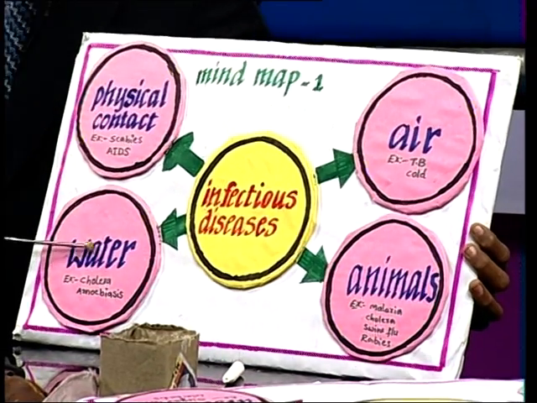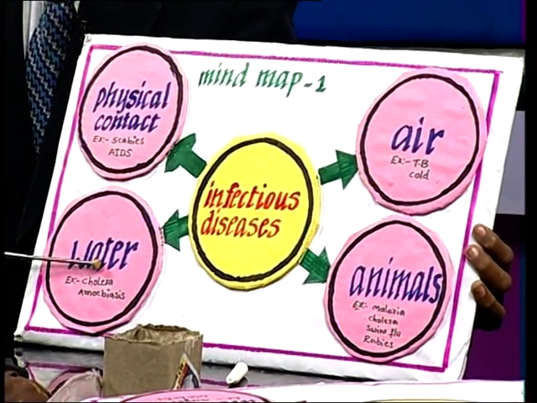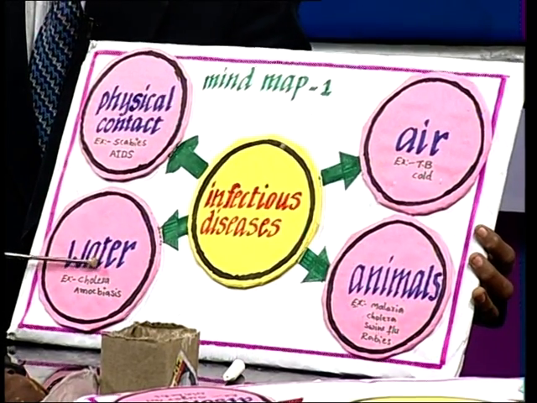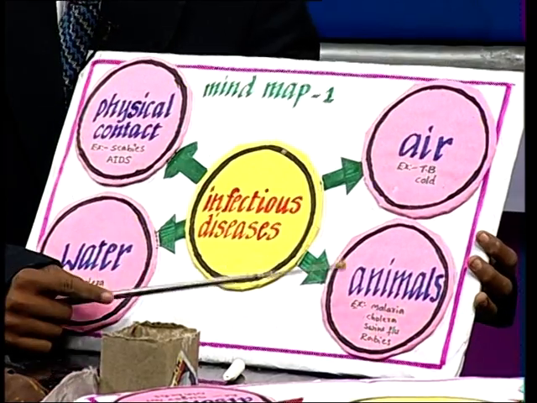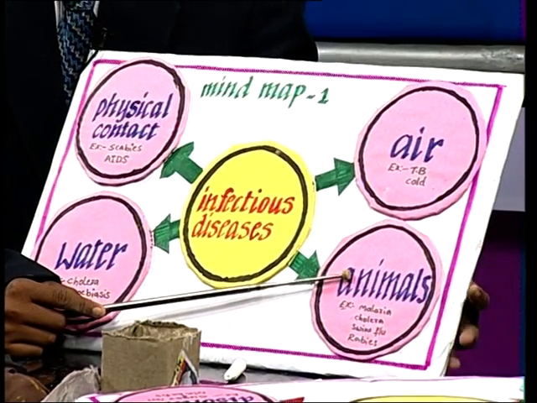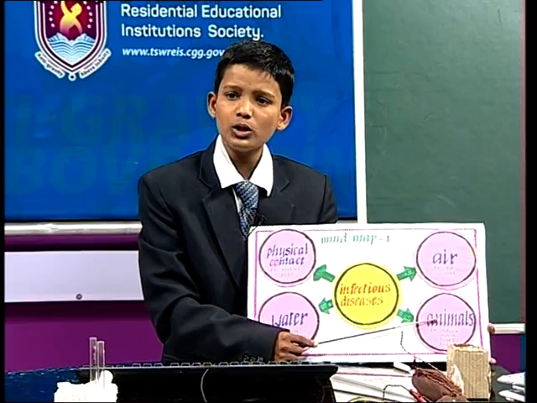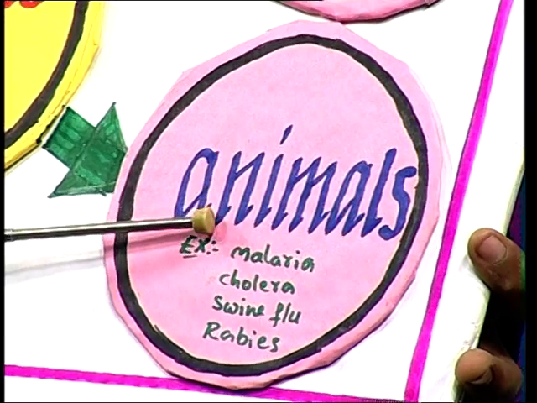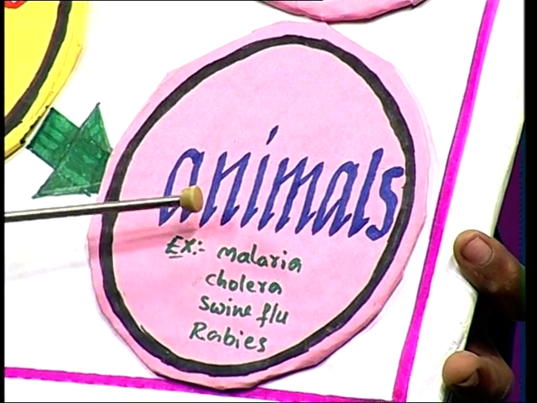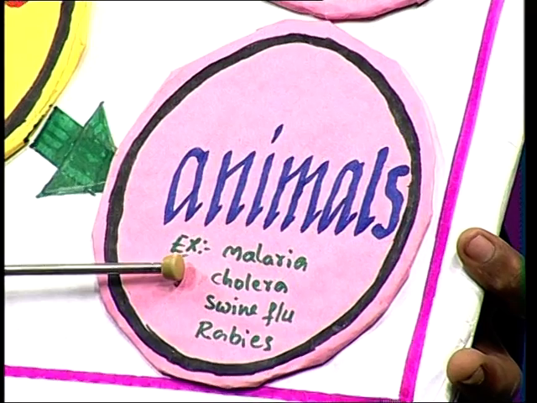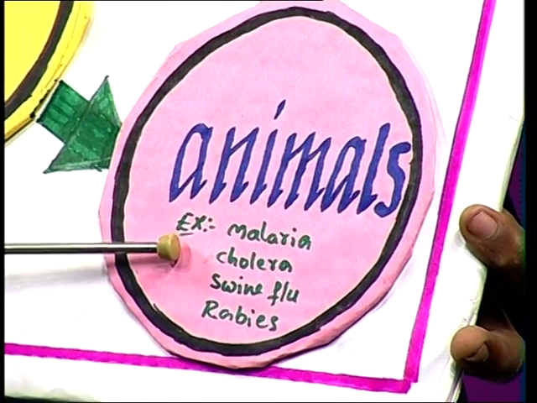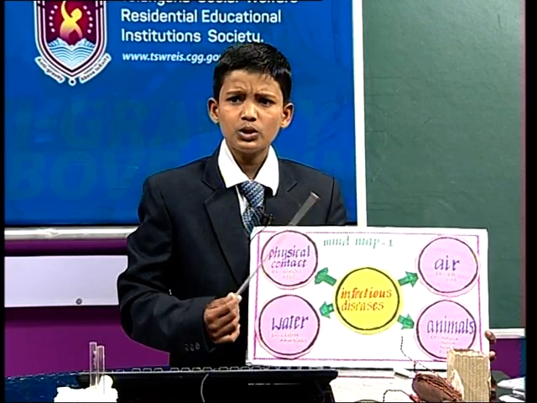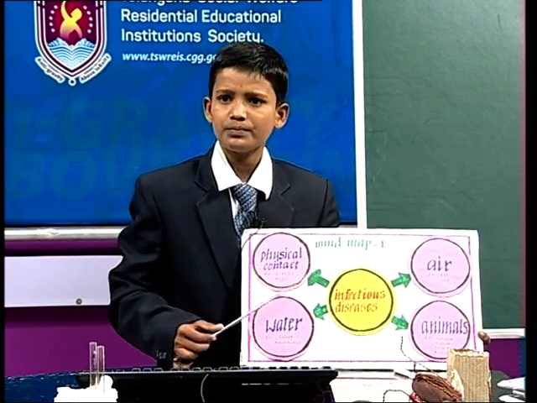And some diseases are transmitted by water. For example, cholera. Cholera is transmitted by water, and it is caused by Vibrio cholerae. And some diseases are transmitted by animals. For example, the animals are mosquito, housefly, swine, pig and dog. Mosquito transmits malaria, housefly transmits cholera, and swine and dog transmit rabies. So this is about infectious disease. These are the agents.